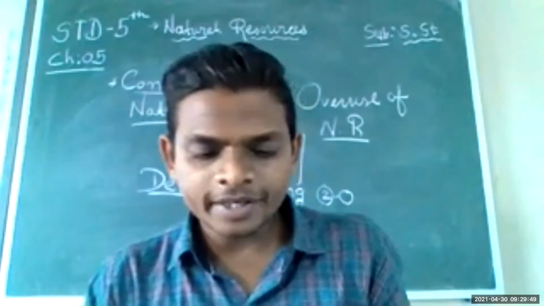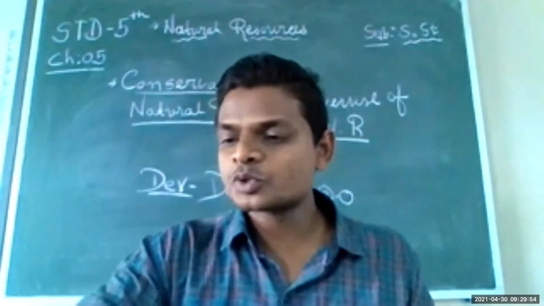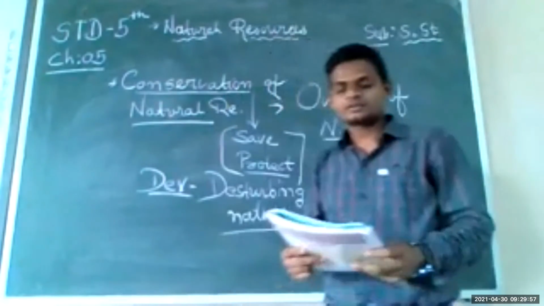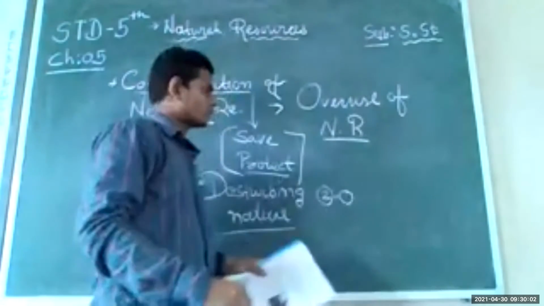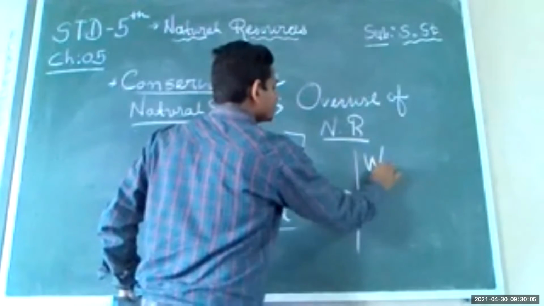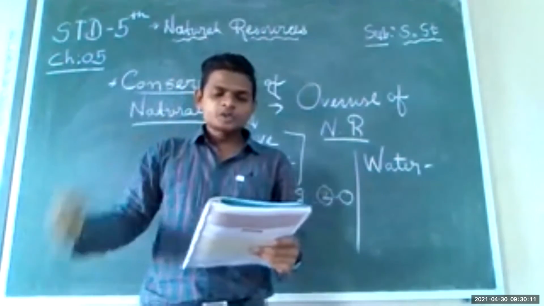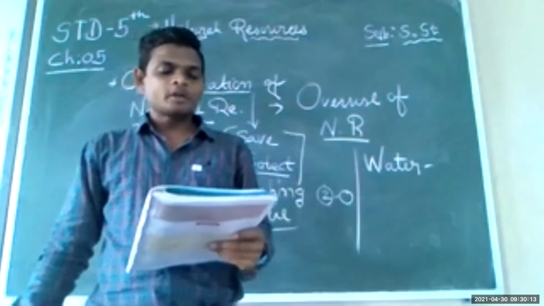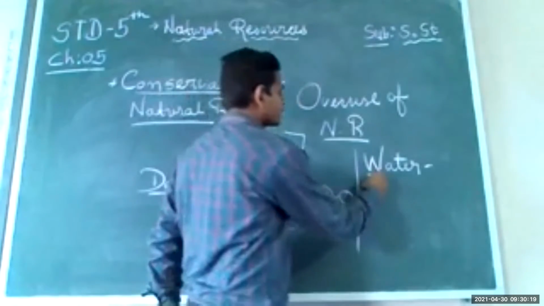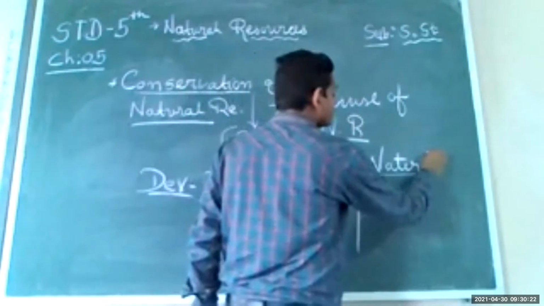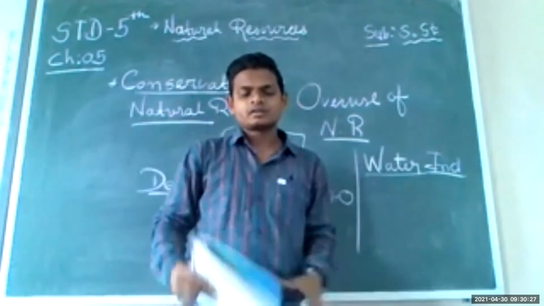Let us take an example of natural resources: water. With increasing industrialization and population explosion, the existing water resources are being overused. The main water is used in the different industries, and they are overusing this water.